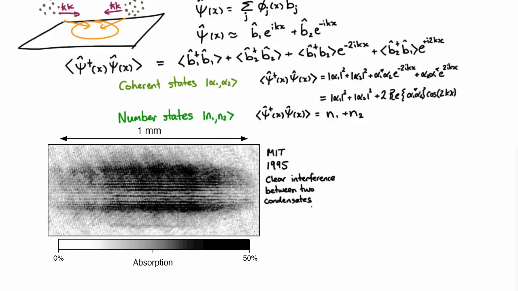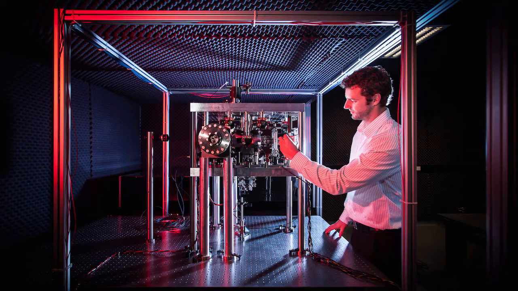After some time, people got very good at making these interference experiments. This process is actually the method by which the most sensitive inertial measurements are made these days. Here's Kyle Hardman posing with the ANU prototype of an inertial sensor. What it does is it takes a Bose-Einstein condensate, breaks it into two pieces, drops it down, and the two pieces travel through different paths. When they recombine, the difference in the gravitational field, the different paths experienced over that travel time, gives them a particular interference pattern. That interference pattern therefore tells us about the gravity.